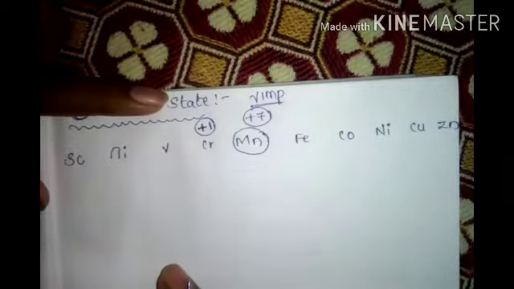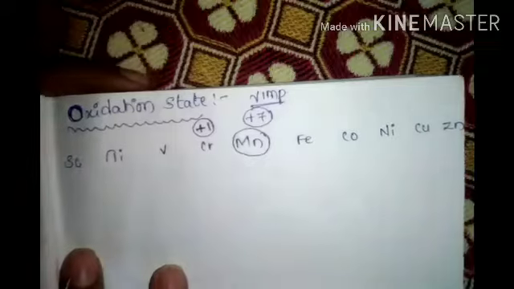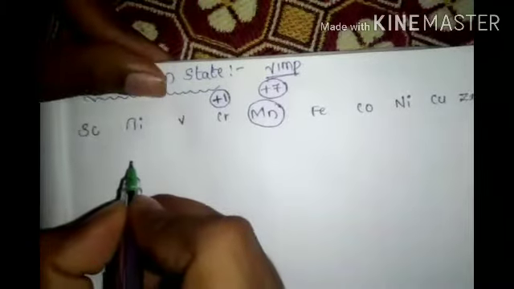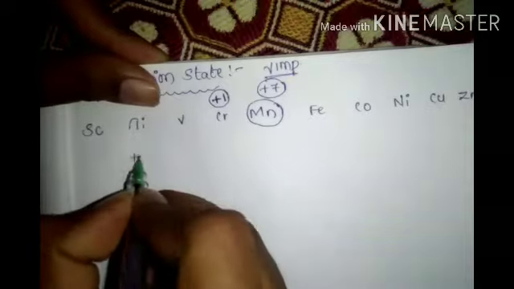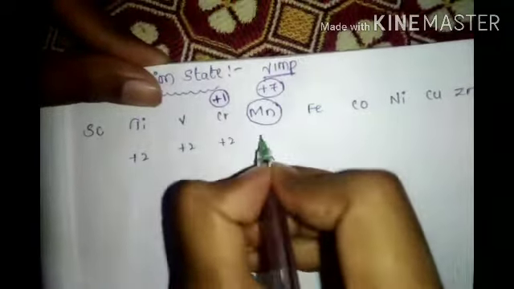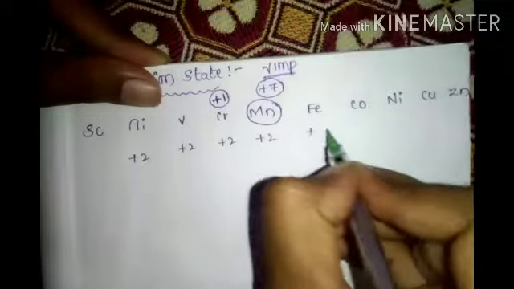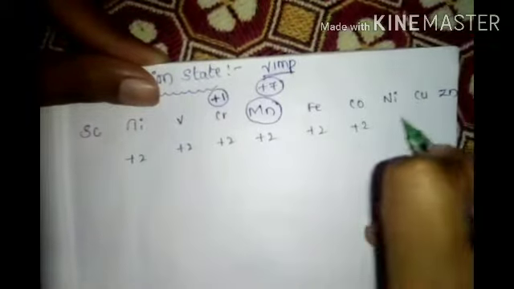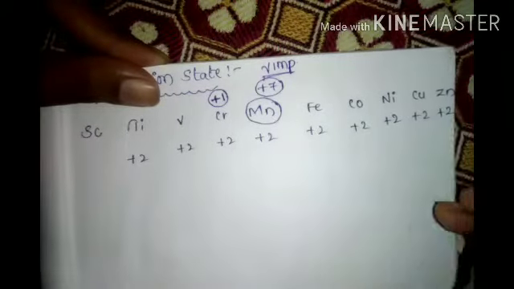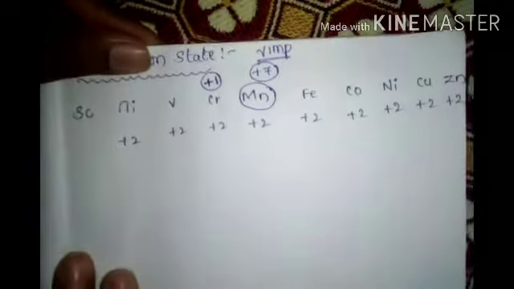Now let's take one by one. Titanium plus 2, vanadium plus 2, chromium plus 2, Mn plus 2, Fe plus 2, cobalt plus 2, nickel plus 2, copper plus 2, zinc plus 2. Scandium won't show plus 2.